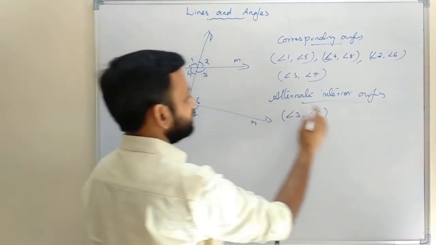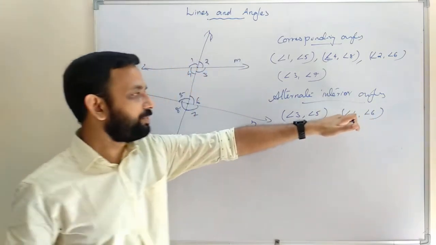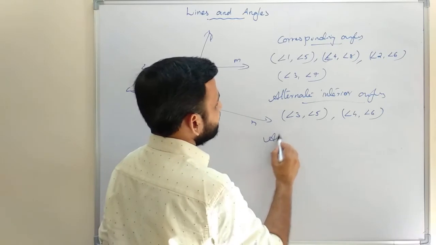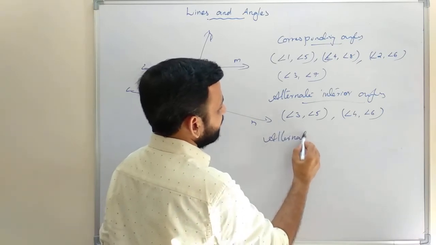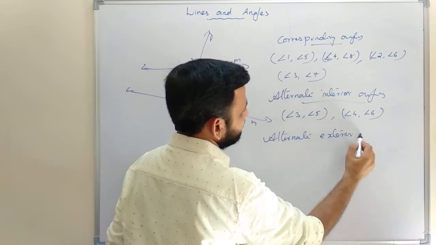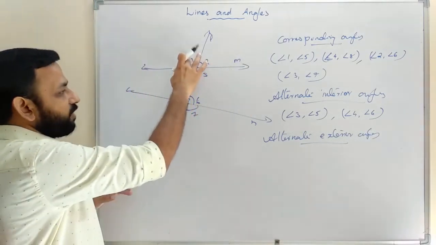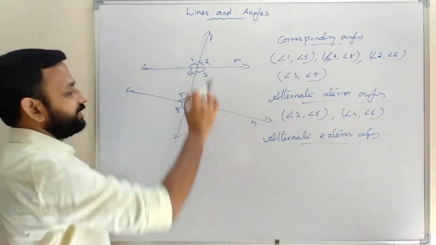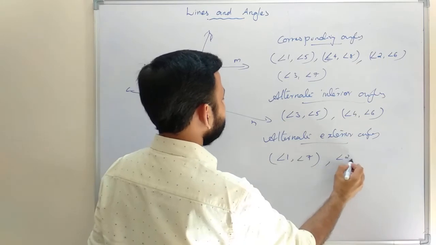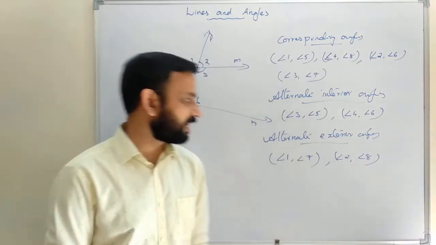Angle 4 and angle 6. So we have 2 pairs of alternate interior angles. Then we have alternate exterior angles: 1 and 7, 2 and 8. Angle 1, angle 7. Then angle 2, angle 8. So they are called alternate exterior angles.